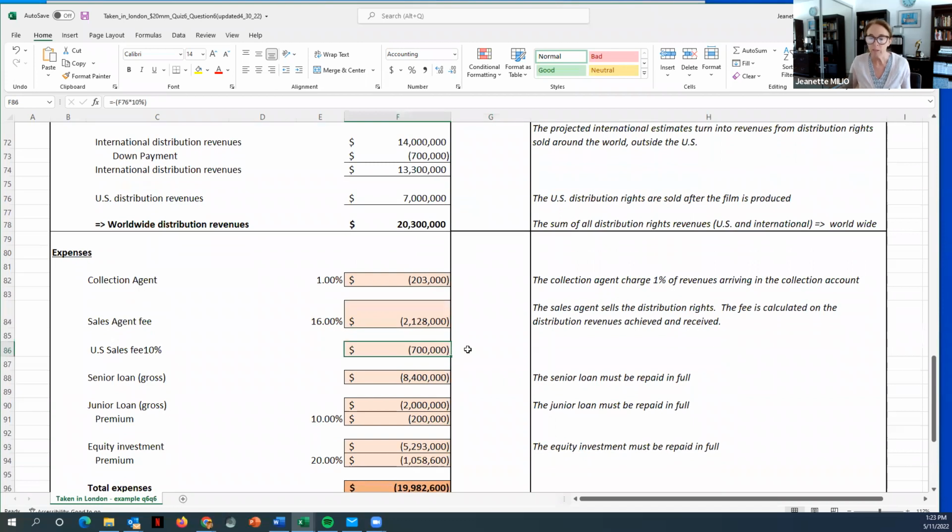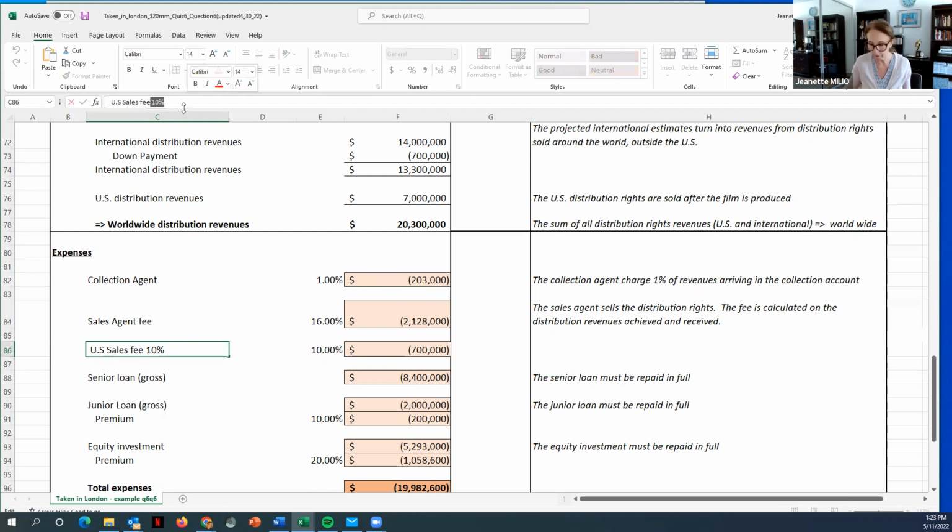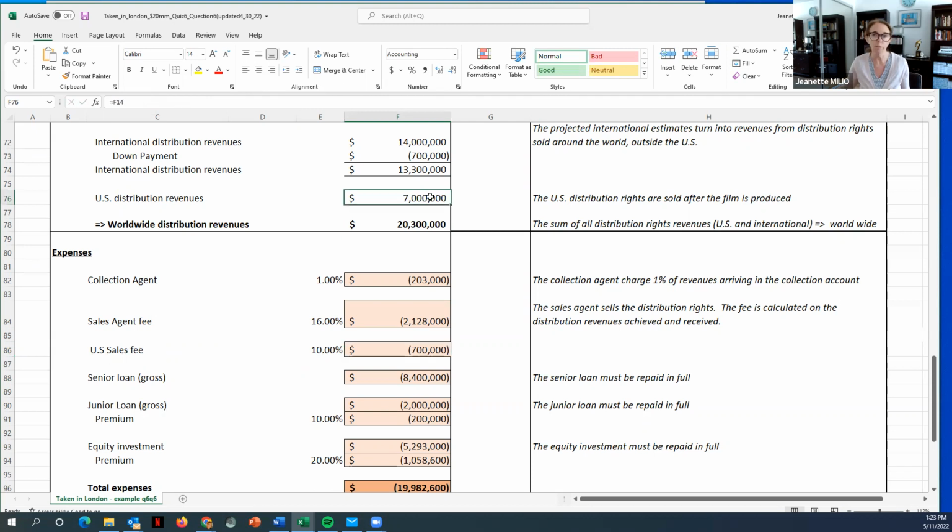The US sales agent that we had is charging us a 10% fee as well. Hold on a second. I'm going to put that here so it looks nicer, to make it a little cleaner. So it's basically 700,000 because the US distribution was $7 million.